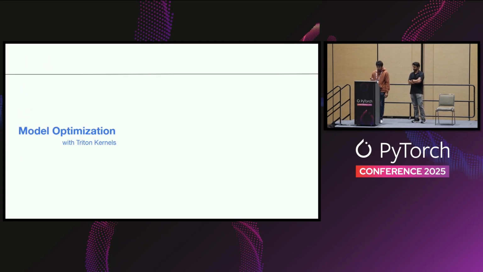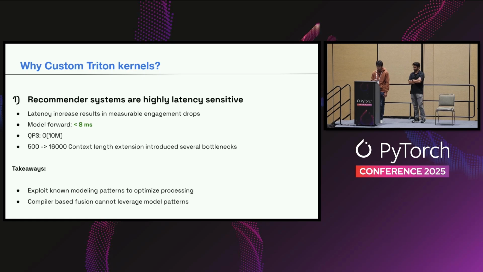So before I go into the details, maybe I'll start by convincing you all why we need to use custom Triton kernels here. The first reason is that recommender systems are very latency sensitive, and any increase in latency results in measurable engagement drops. And as we scale our sequence length from 500 to 16,000, we introduce several bottlenecks which blow up our latency and costs. And simple compiler-based fusion cannot leverage model patterns that you as a developer would know about your model.